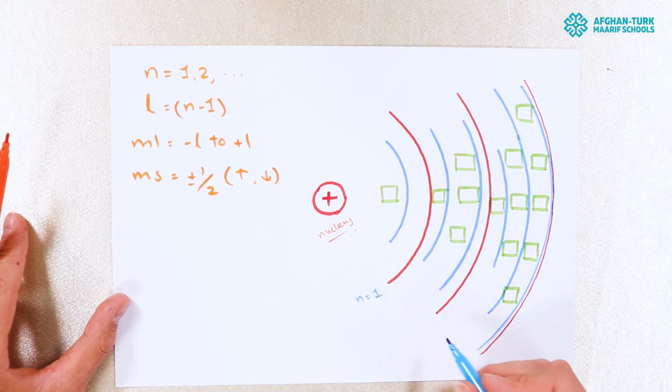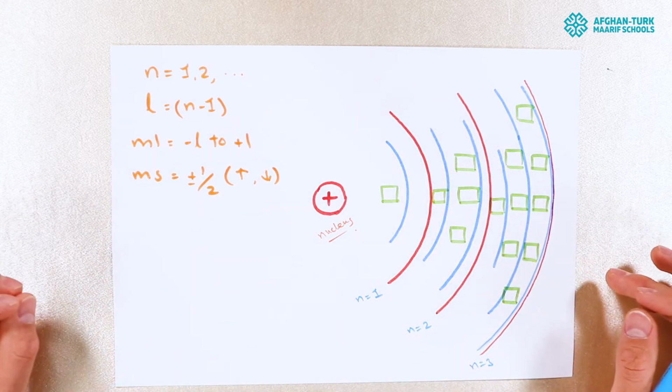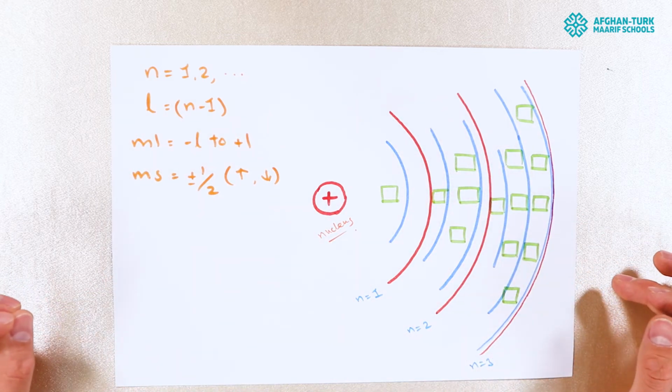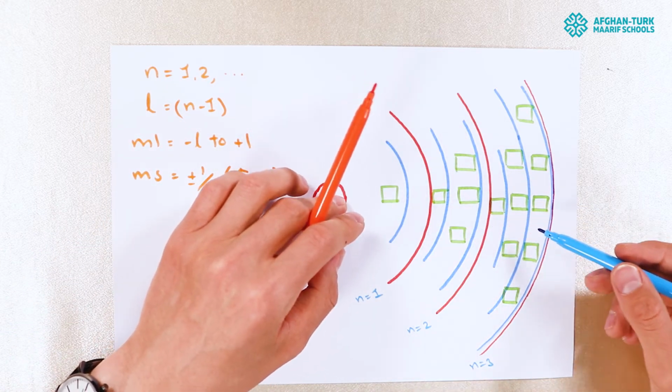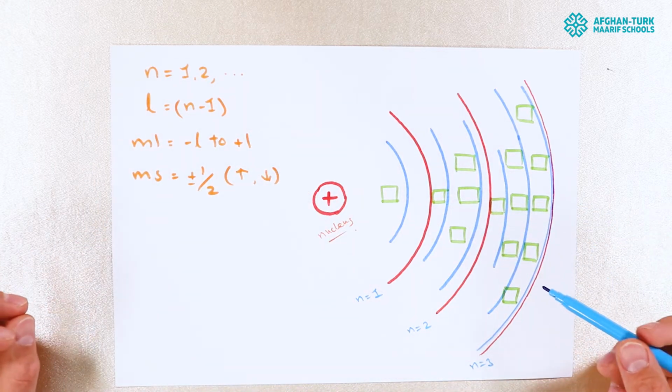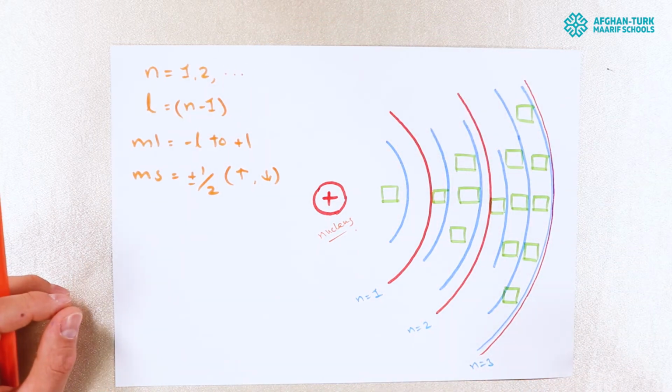So what's the next one? Over here n will be equal to 2, and over here n will be equal to 3. Actually, this principal quantum number describes the most probable distance of an electron from the nucleus. The larger the number n is, the farther the electron is from the nucleus. So it can take the integral values of 1, 2, 3 until 7.